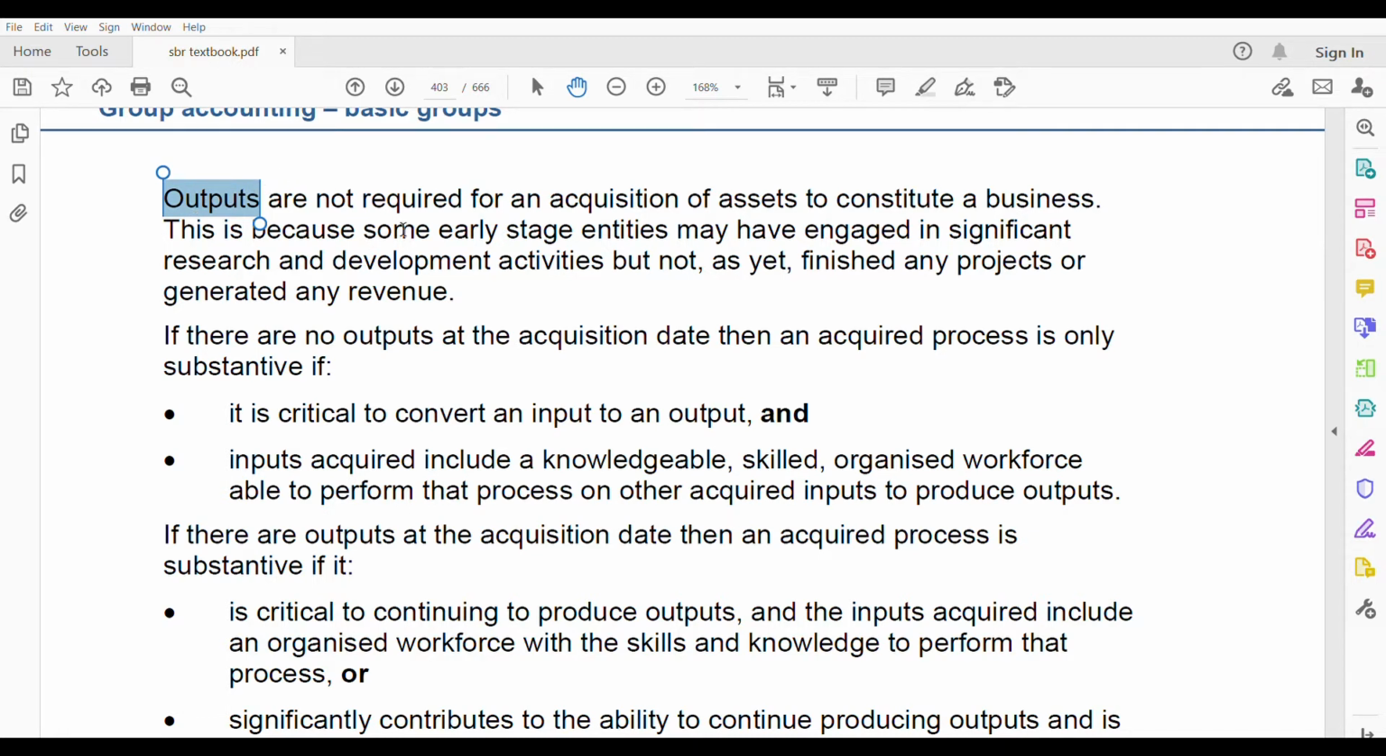Okay. Why is it? Because some early stage entities may have engaged in significant research and development activities, but not as yet finished any projects or generated any revenue. That's why you don't go by the output. Because if you go by output, what about those entities who are intensely involved in research and development activities and they have not yet finished their product? So they have the input, the process is also there, but they didn't yet finish the project. So output is not there.